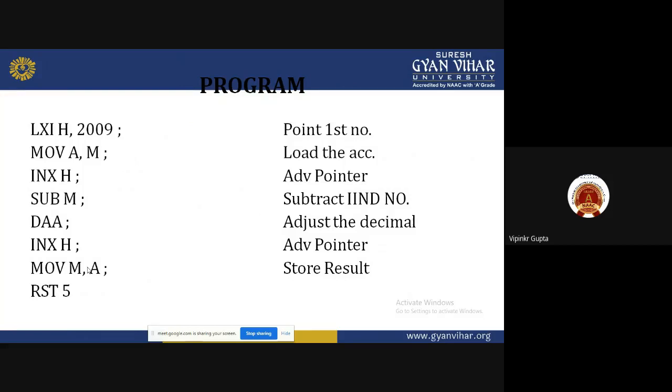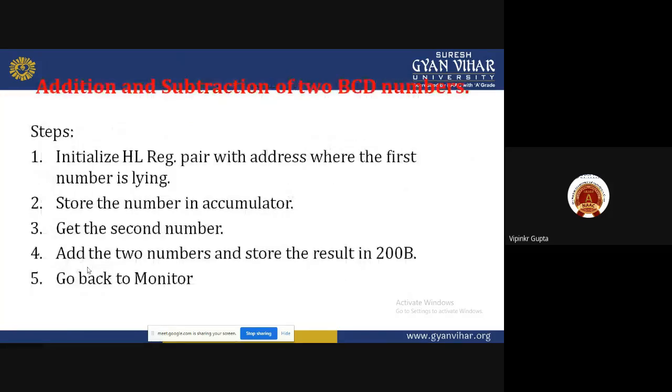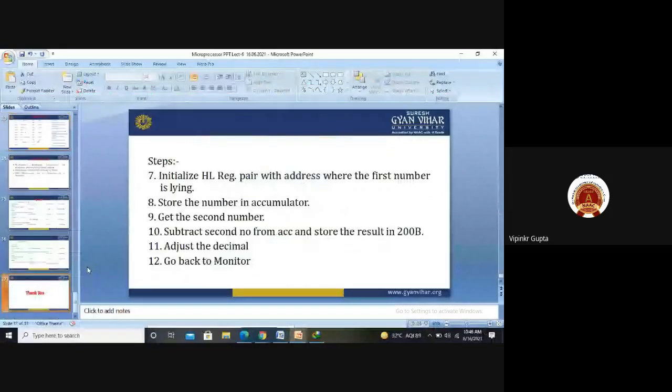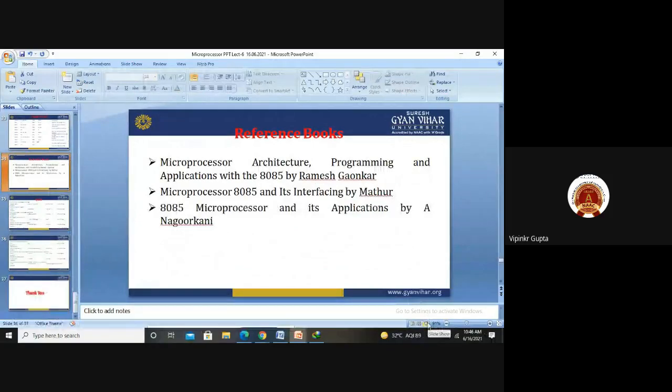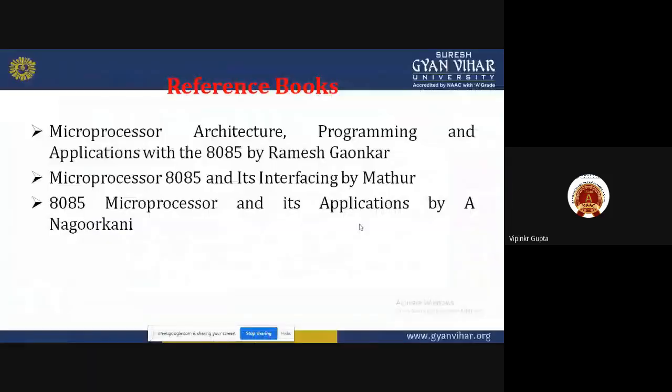Now I will come to our next part, that is the references. These are the reference books which are available in the market. Ramesh Gaonkar has some examples, and Mathur also. These are the standard books which are available in the market, and we can also see them for that purpose.